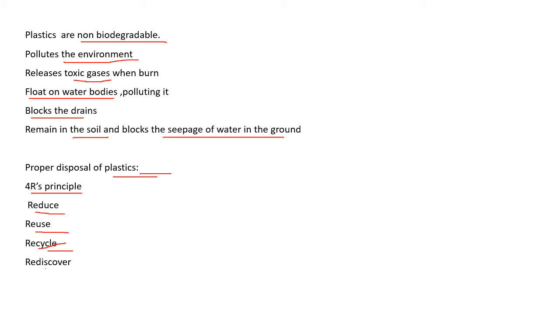Then rediscover. It is basically for the generation of waste. Find among yourself what you need and what you don't need, so that you generate less waste for society. So these are the principles we follow to reduce the use of plastics.